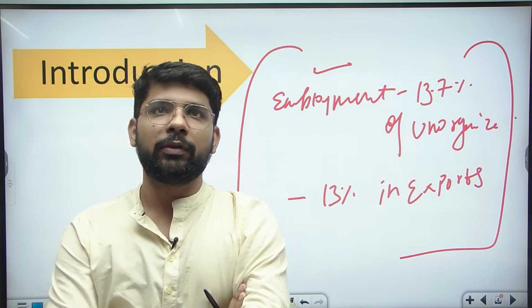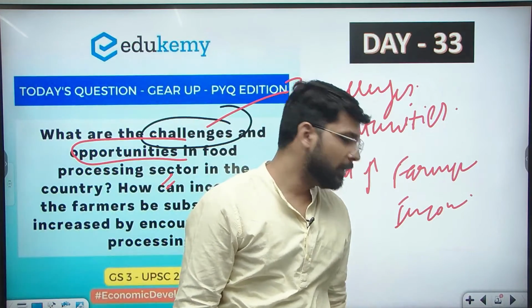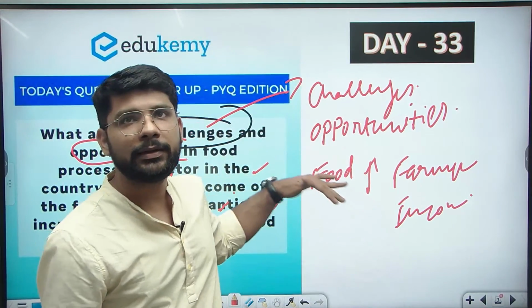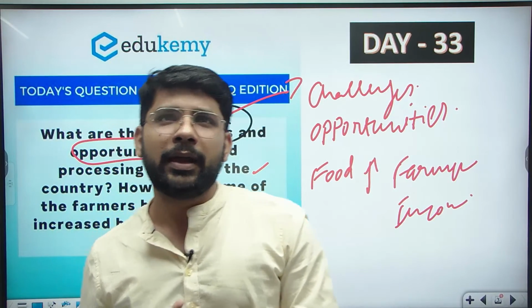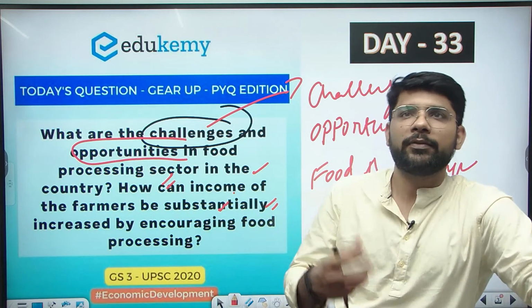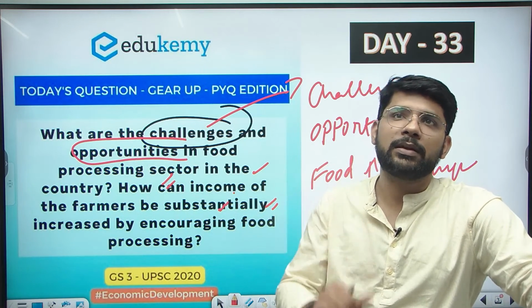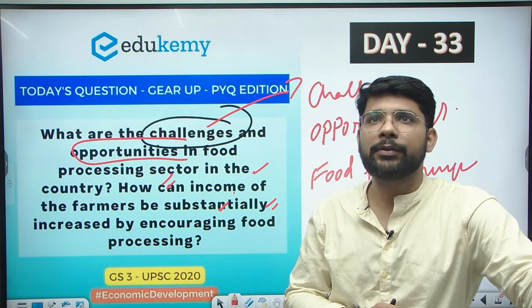Okay, now we will move to the body part. As the question is asking, we are dividing the body part into multiple heads. The first head will be related to the challenges. What are the major challenges related to the food processing sector? It may be supply side issues, demand side issues, infrastructural issues, as well as policy related issues in the country. So we will focus on all these factors related to the challenges.